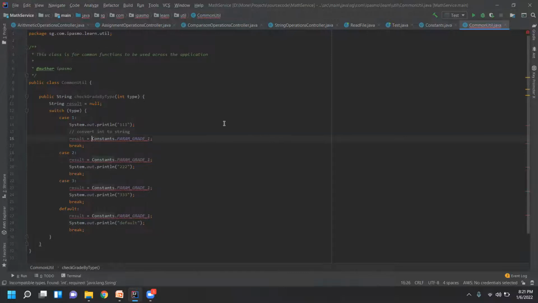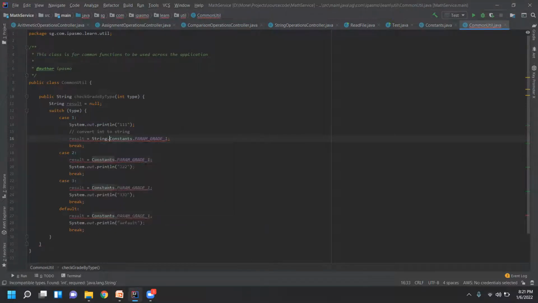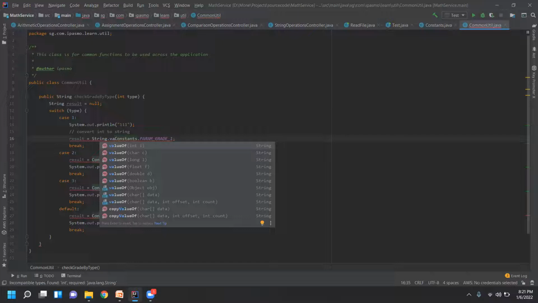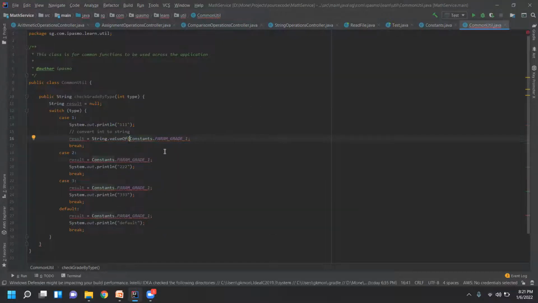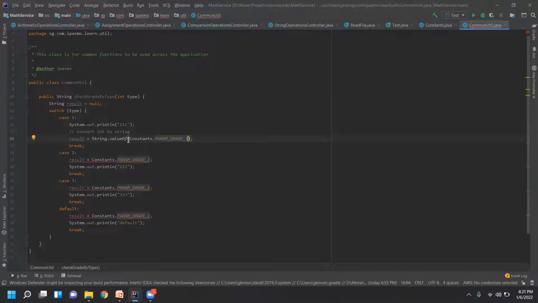String has got a wonderful function. You have to use String dot valueOf, and then you just close this one. That's it. So you're not changing the constants; the constants we are not touching. Because if two programs are using the same parameter, then you may have to change at two places. So instead, I'll just make use of these constants only, and in my program I'm converting it to string type using the String.valueOf function.